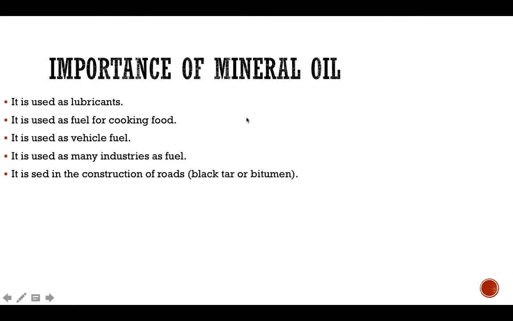Importance of mineral oil. These mineral oils are used as lubricants in various machines to reduce friction. It is used as fuel for cooking food like LPG gas. It is used as vehicle fuel, for example petrol and diesel. It is used in many industries as fuel. It is used in the construction of roads, like black tar or bitumen.